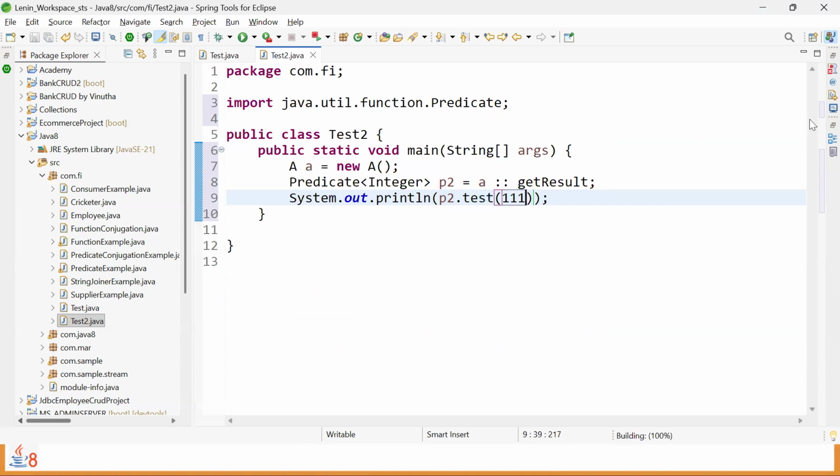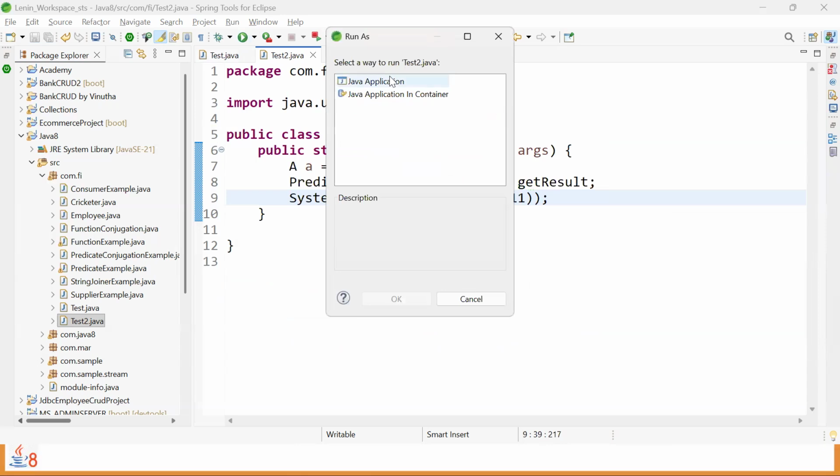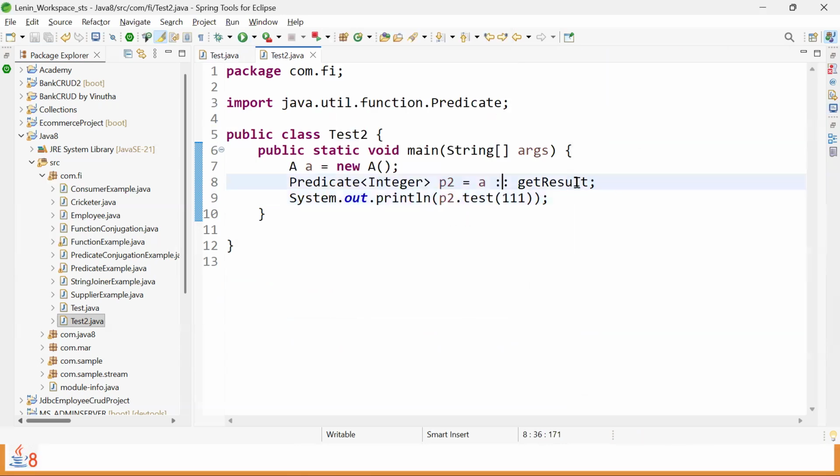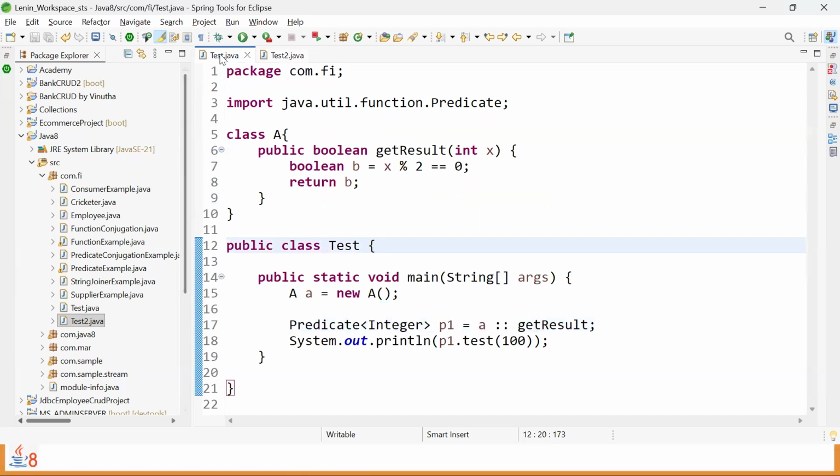Now we can see the result of true or false. Triple one for even logic is false. Let's run to cross verify the output. So did we rewrite any logic? No, we are only reusing the same method. That's what method reference is about, how to reuse it, whereas lambda expressions can't be reusable.